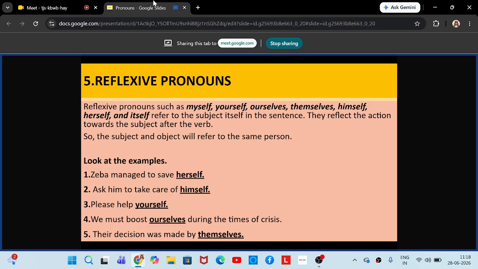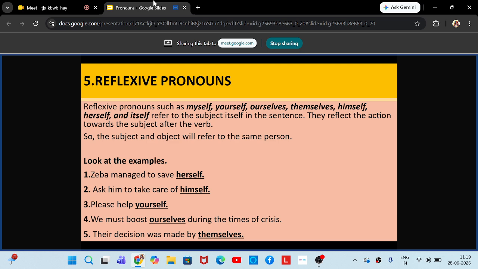Now we can get into reflexive pronouns. Reflexive, as the word says, is similar in meaning to the word reflection. So reflection and reflexive are the same here in context. Reflexive pronouns are myself, yourself, ourselves, themselves, himself, herself, and itself. So here also the number 7 is followed. Reflexive pronouns are 7 in number.